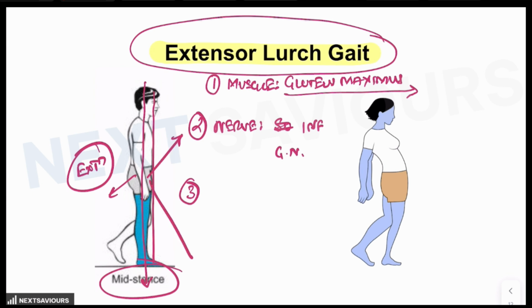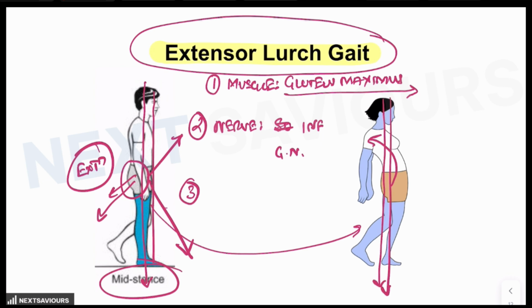There will be a flexion of the trunk. Why will there be a flexion of the trunk? Because of the inability of the gluteus maximus to hold him in extension. So in order to compensate for this loss, there is an exaggerated lumbar lordosis in the patient, and now he can maintain the vertical stance at the level of the hip joint. So the person is compensating for the loss of the gluteus maximus function of the hip extensors.